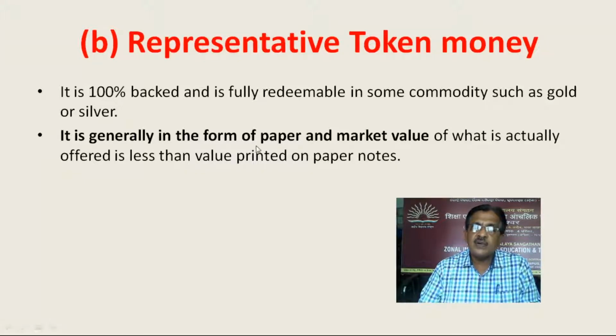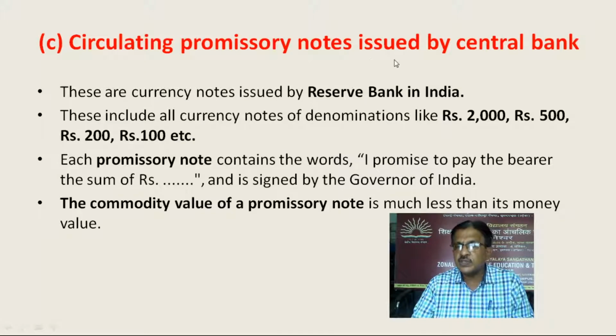It is generally in the form of paper, and the market value of what is actually offered is less than the value printed on paper notes. Circulating promissory notes are issued by the central bank. These are currency notes issued by the Reserve Bank of India in our country. These include all currency notes of denominations like rupees 2000, 500, 200 and 100, etc.